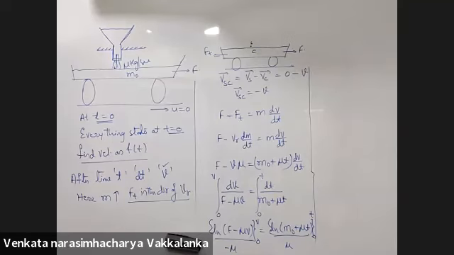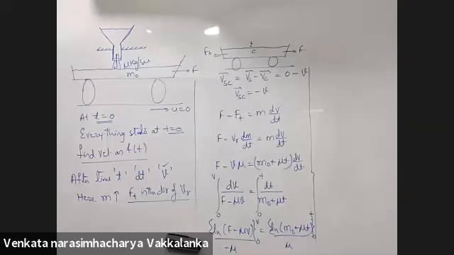Sir, I had a silly doubt: how did you write m as m naught plus mu t? M naught is the initial mass at time t equal to 0. After time t, how much mass is added to it? Mu into t. Oh, okay, sir, got it. Thank you, sir. In a short time interval dt, this mass is considered to be constant, m naught plus mu t.